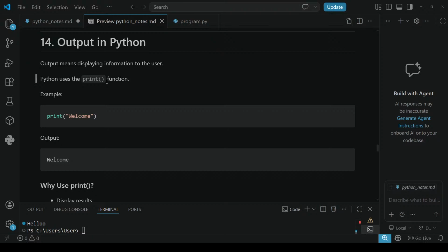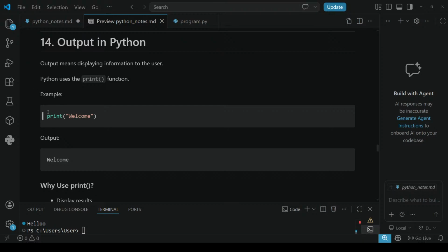No shame, no shame at all. If we don't know something, we should learn. We should not have any shame like, oh, I don't know this, I don't know that. We should learn, that's it. So this bracket is called parenthesis. Print is an inbuilt function in Python. It is used to display the message on the screen.